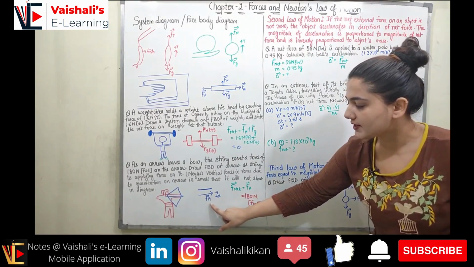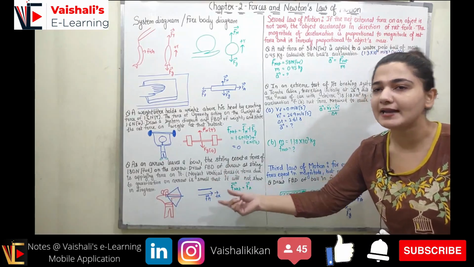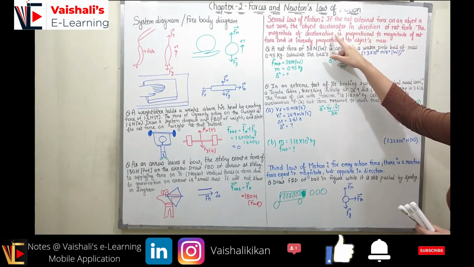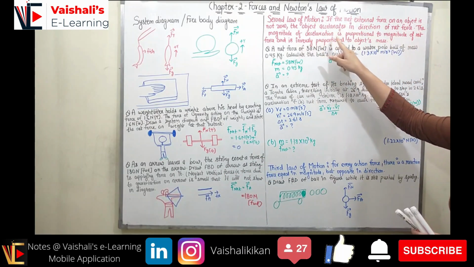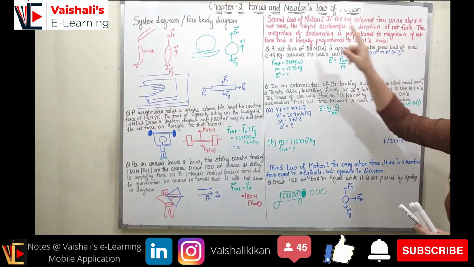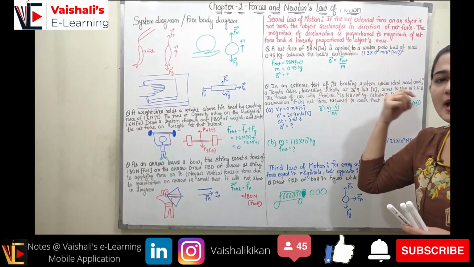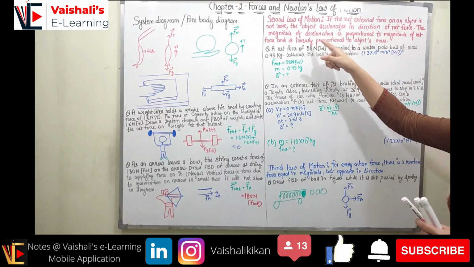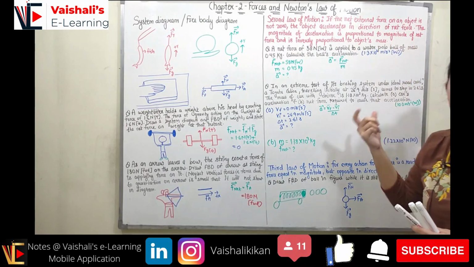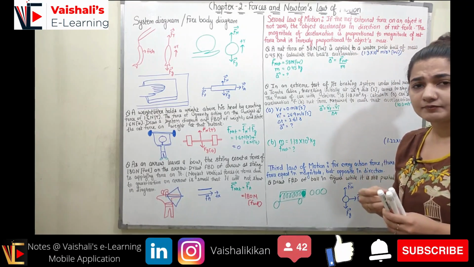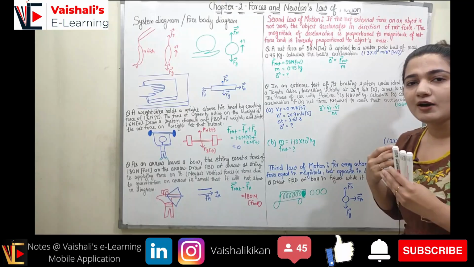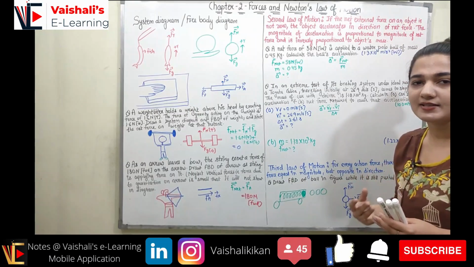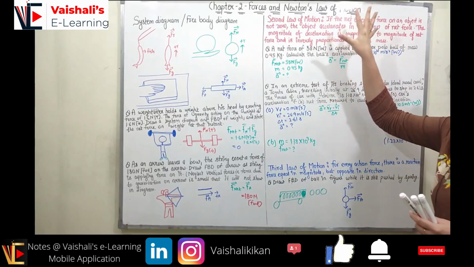So the direction will be the same as where we are applying the force, right? And the magnitude of the acceleration is proportional to the magnitude of the force. If I apply more force, the acceleration would be higher, and it is inversely proportional to the object's mass. If I apply force on an object of higher mass, I will have lesser acceleration. So I hope you understood this.